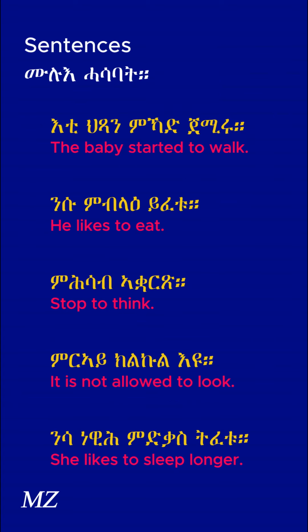Sentences. ምሉእ ሓሳባት እቲ ህፃን ምኻድ ጀሚሩ The baby started to walk. ንሱ ምብላዕ ይፈቱ He likes to eat. ምሕሳብ ኣቋርጽ Stop to think. ምርኣይ ክልክሉ እዩ It is not allowed to look. ንሳ ነዊሕ ምድቃስ ትፈቱ She likes to